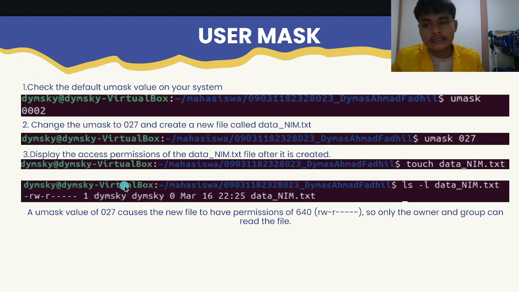I will change the umask with umask 027, make a new file with touch data_nim.txt, and display it with ls -l data_nim.txt. The umask value of 027 causes the new file to have permission 640, so only the owner and group can read the file.